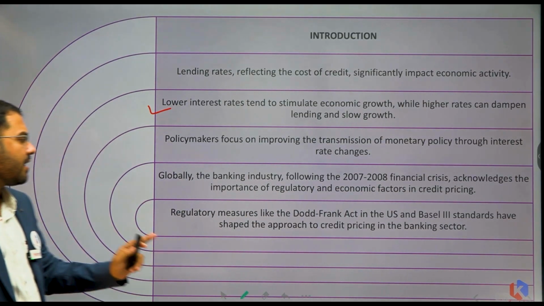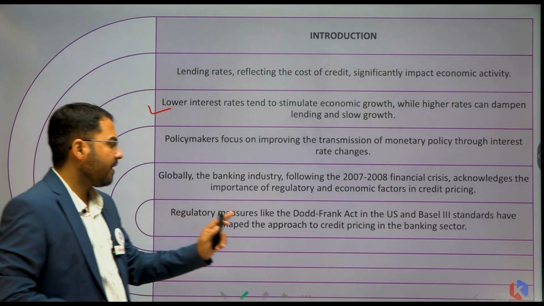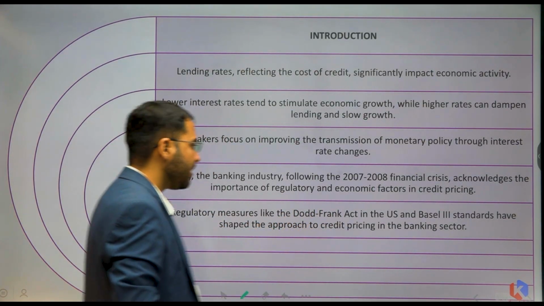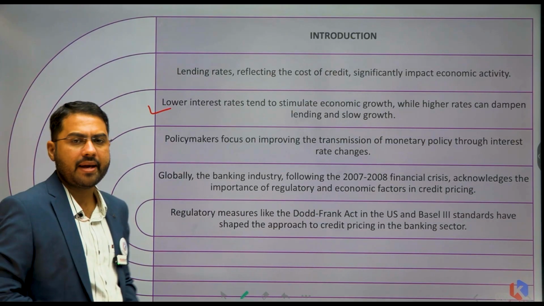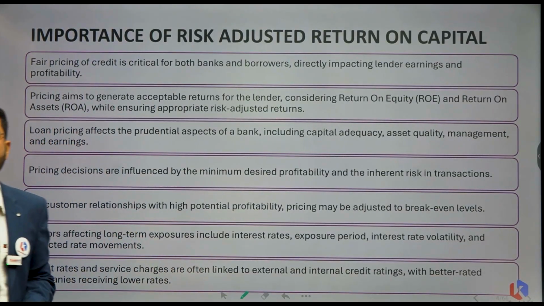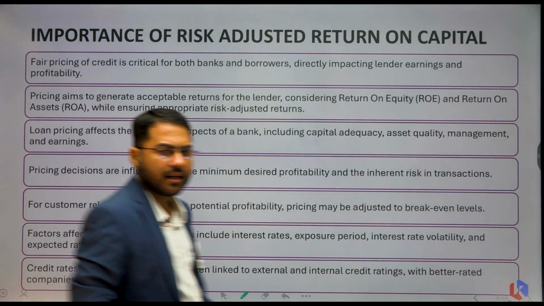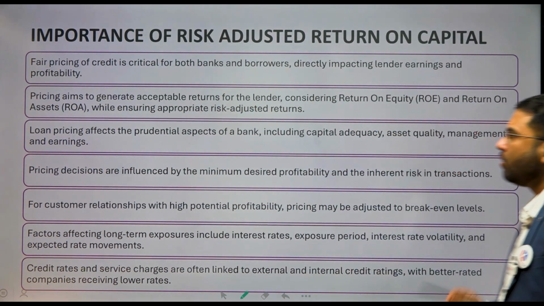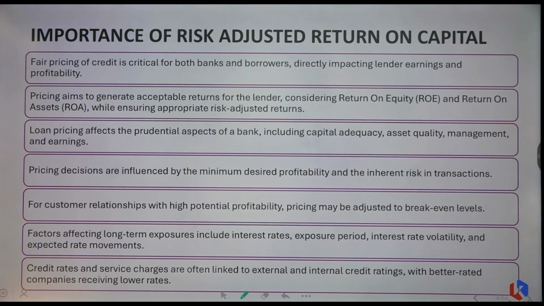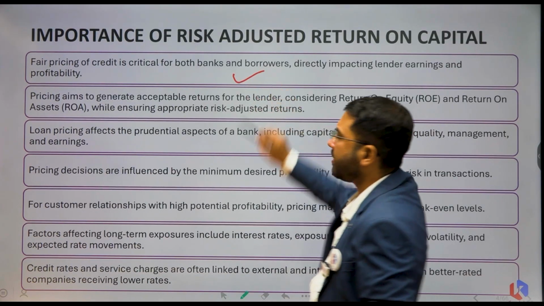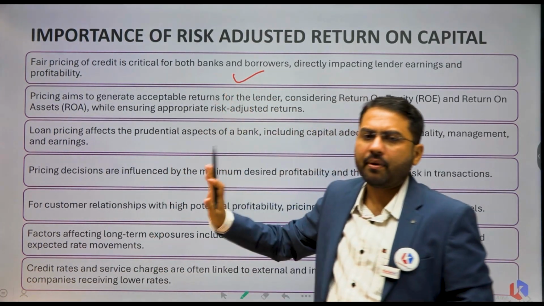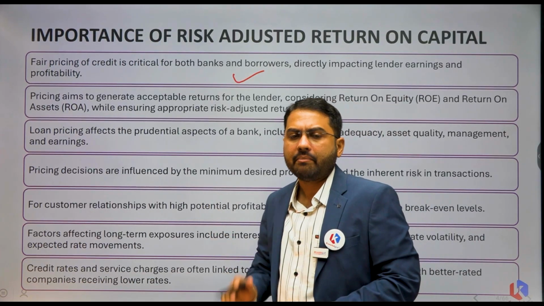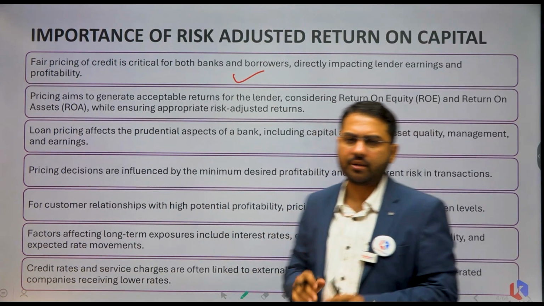Regulatory measures like the Dodd-Frank Act in the US and Basel III standards have shaped the approach to credit pricing in the banking sector. So the Basel policy is very important in deciding what your rate of interest will be on loans. Fair pricing of credit is critical for both banks and borrowers. This doesn't mean that banks would charge an exorbitant rate of interest from you.